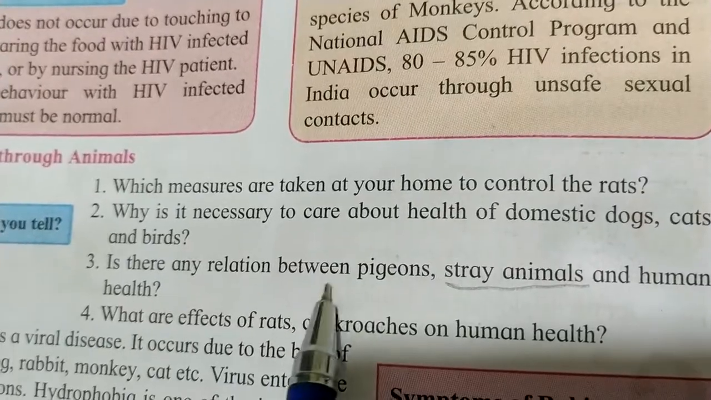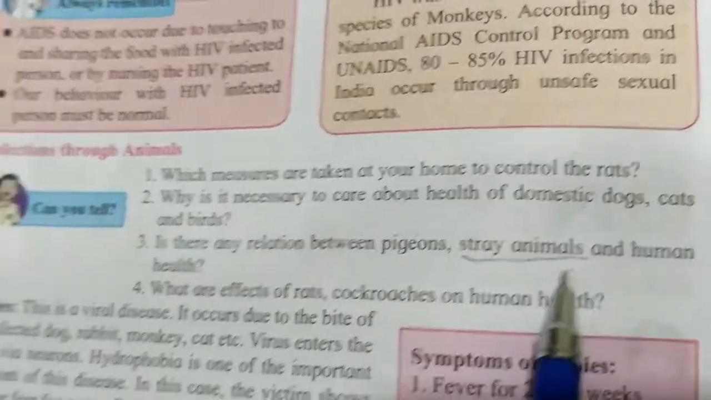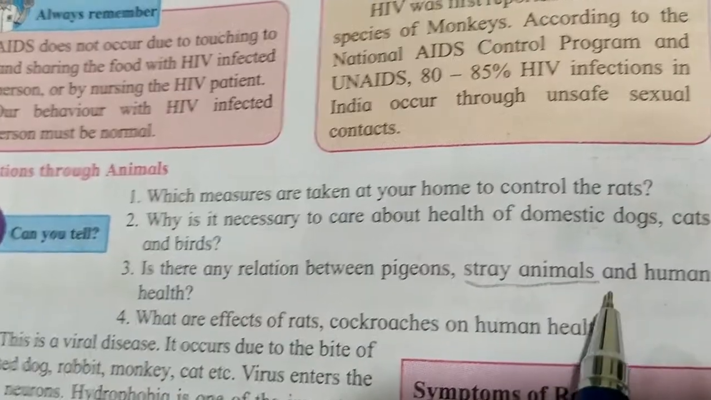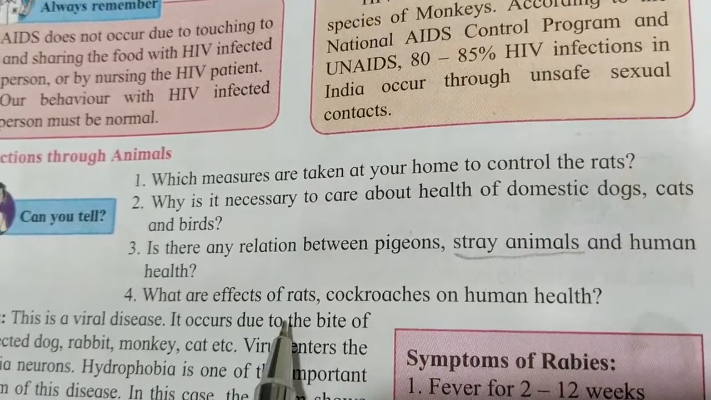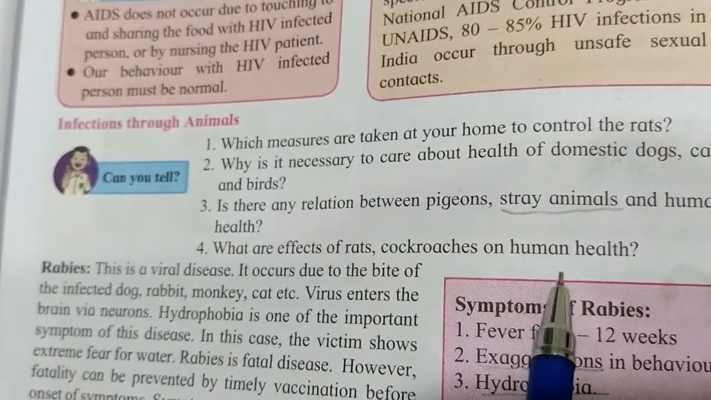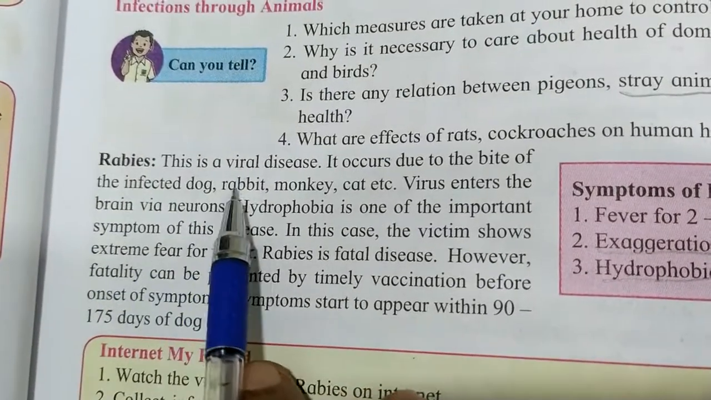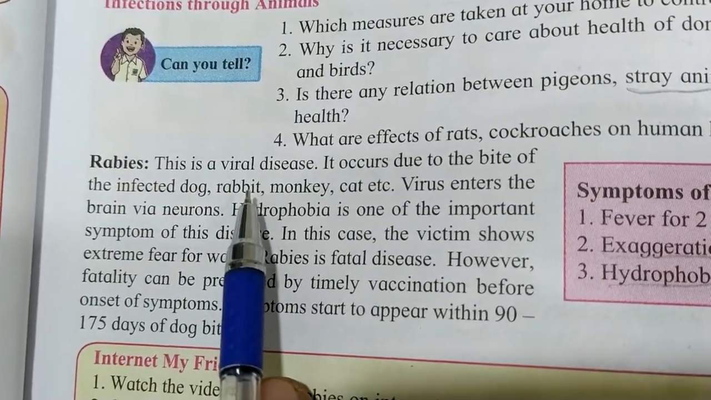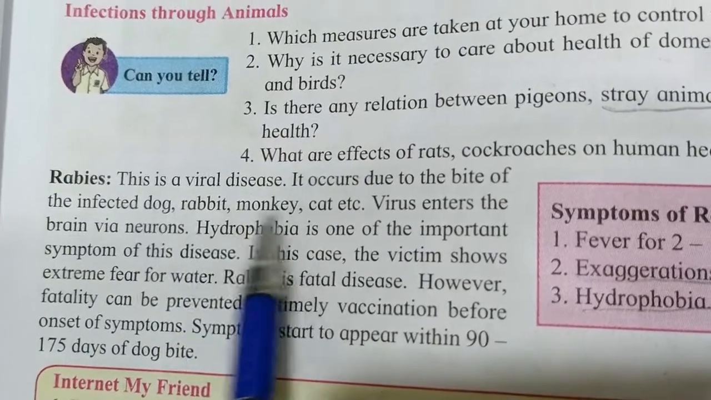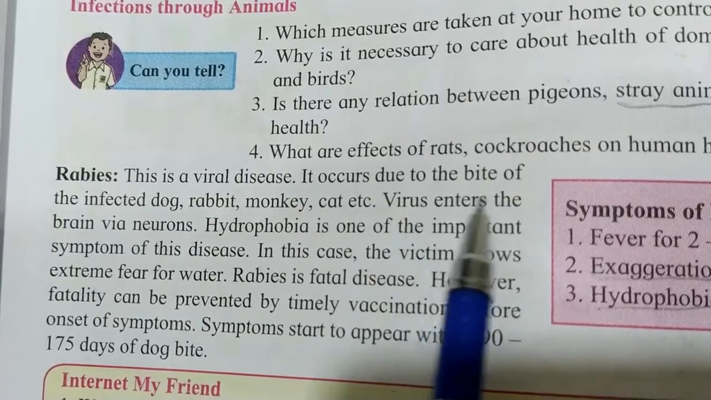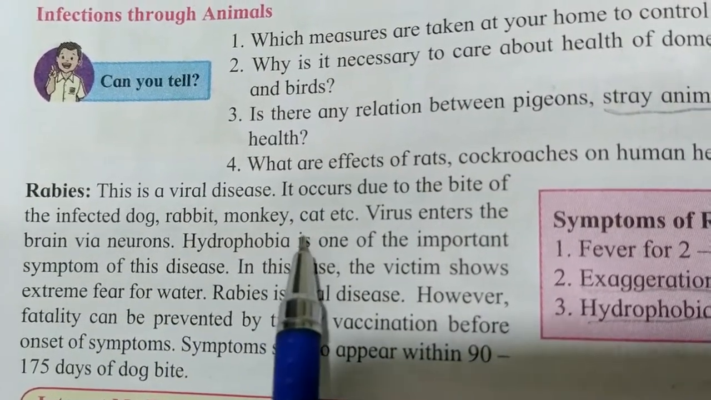Is there any relation between pigeons, stray animals, our pet animals and human health? What are the effects of rats and cockroaches on human health? The first one we will see is rabies. This is a viral disease that spreads through a virus. It occurs due to the bite of an infected dog, rabbit, monkey, cat, etc.